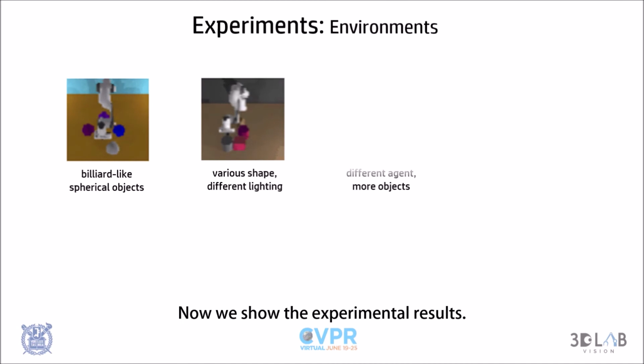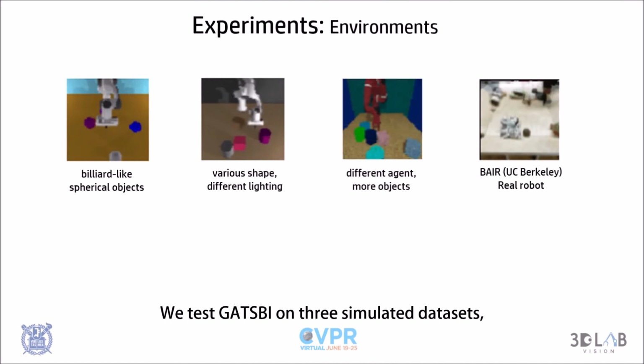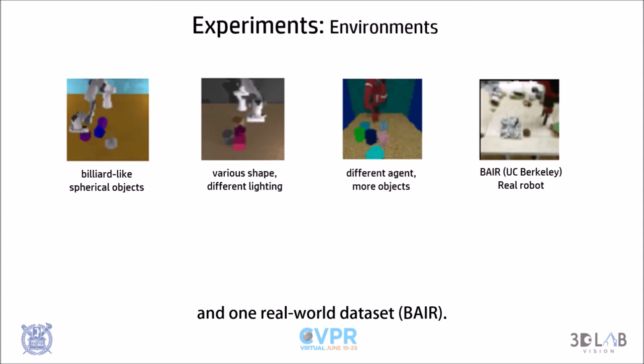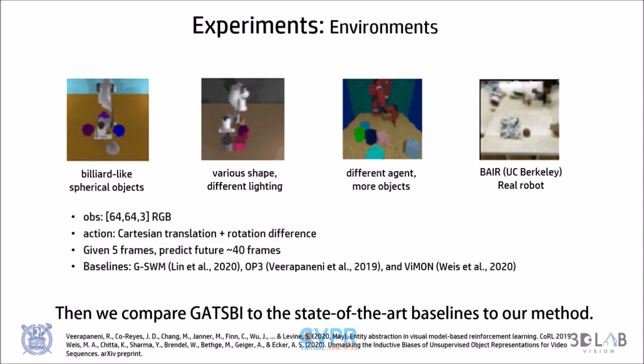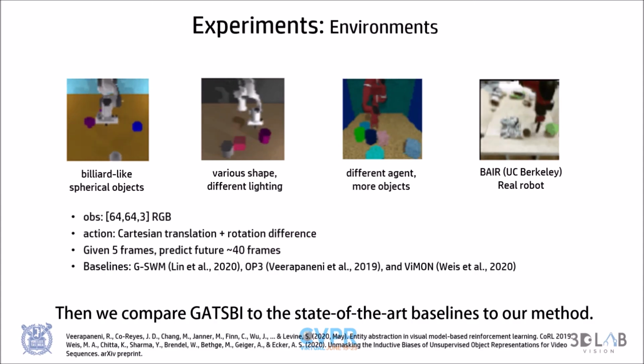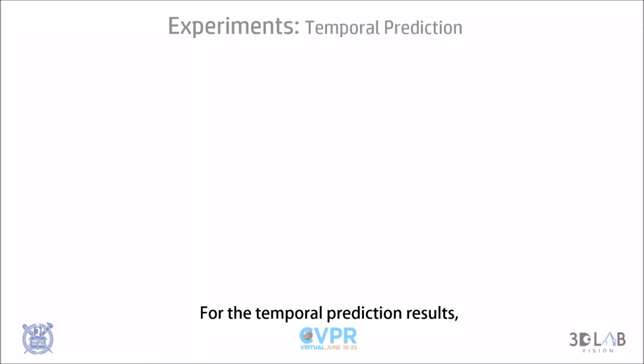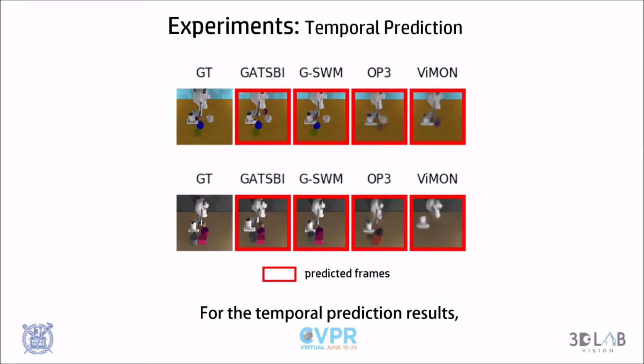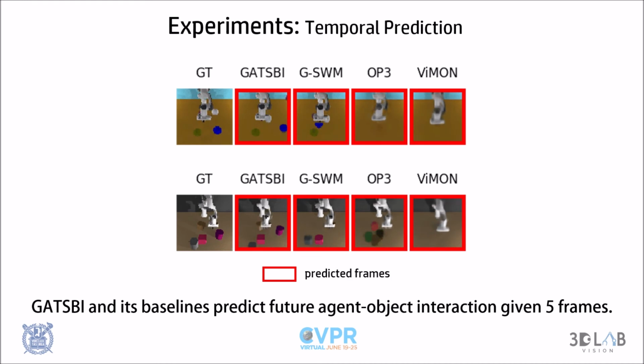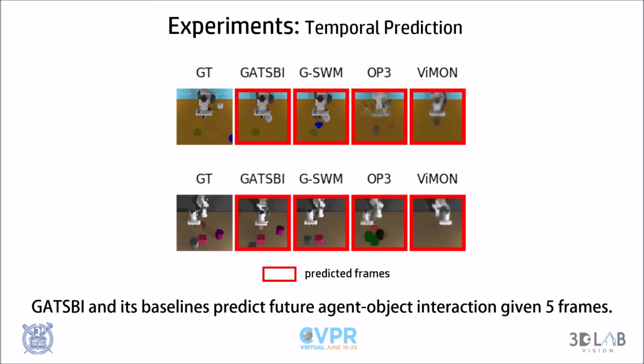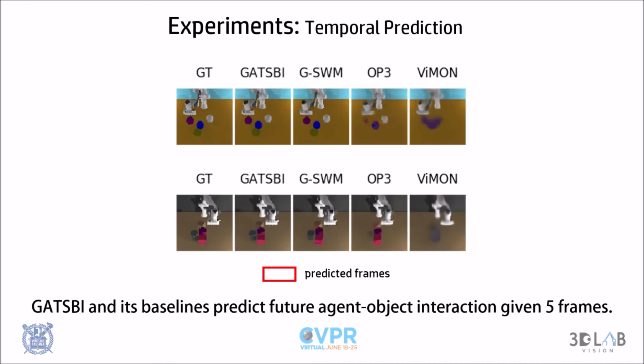Now we show the experimental results. We test GATSBI on 3 simulated datasets and 1 real-world dataset, and we compare GATSBI to state-of-the-art baselines. For the temporal prediction results, GATSBI and its baselines predict future agent-object interaction sequences given 5 frames.